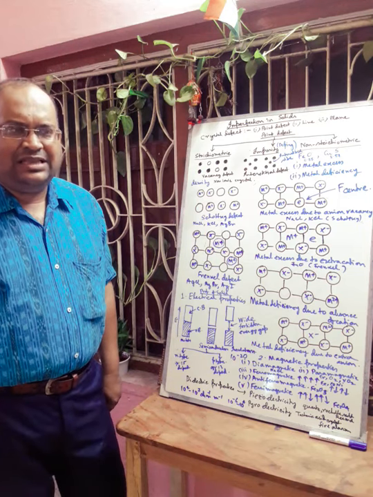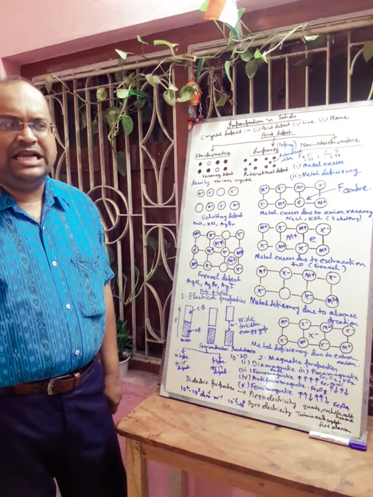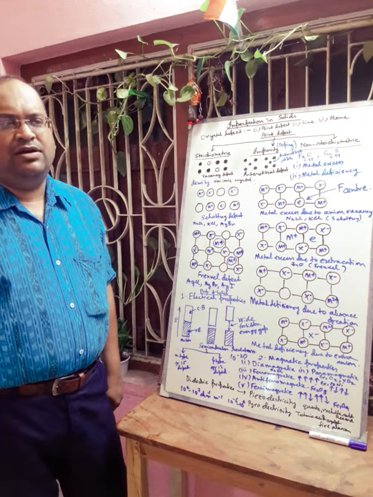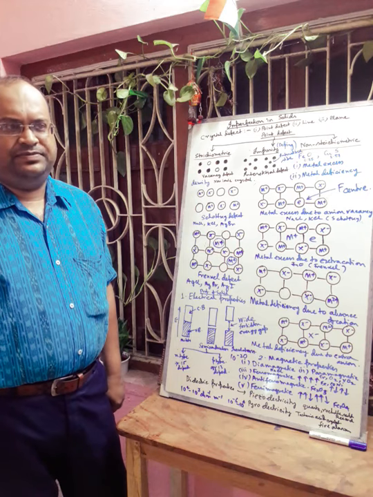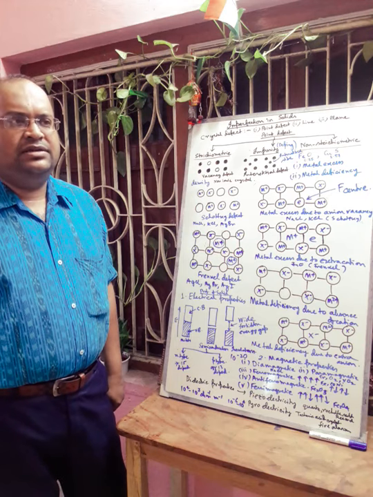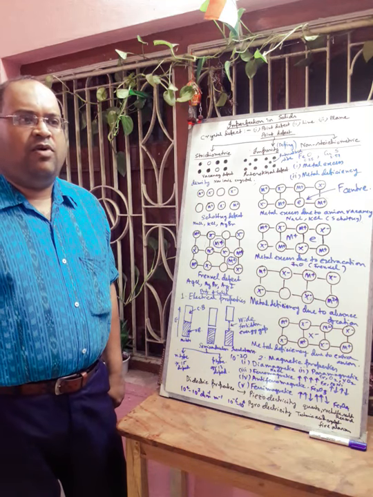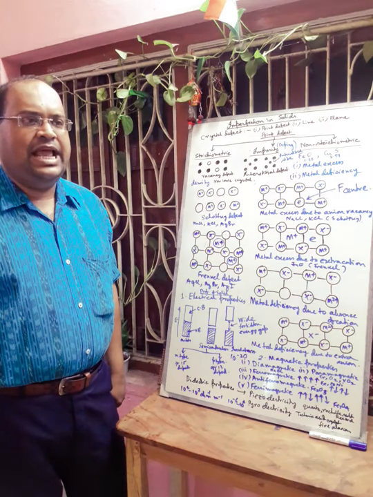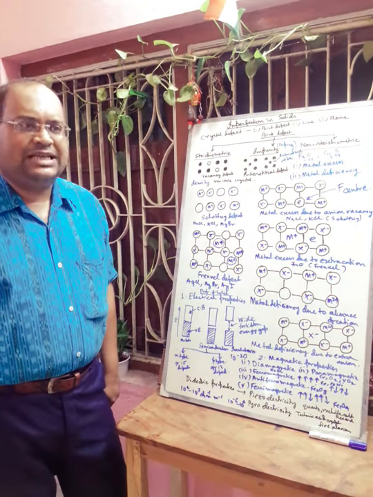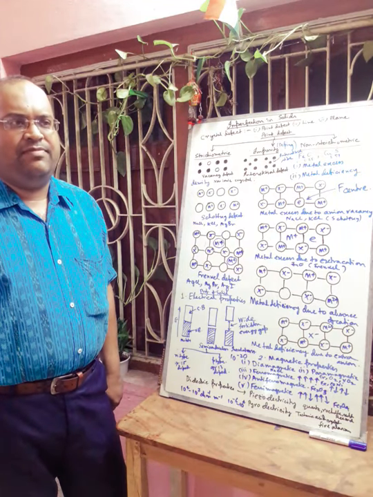And conduction band is the energy band that is not filled with electrons and has energy higher than valence band. And another term is there, that is called forbidden energy gap. The difference in energy between two successive bands is called the forbidden energy gap.